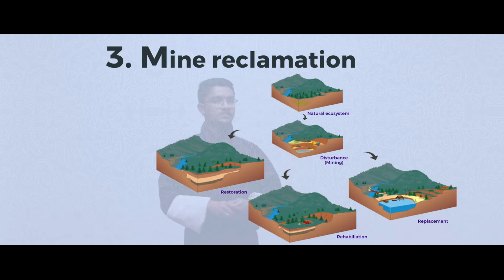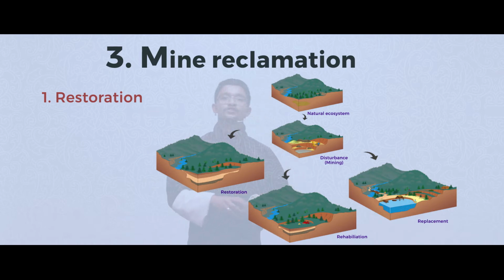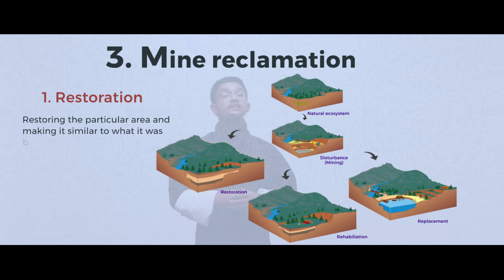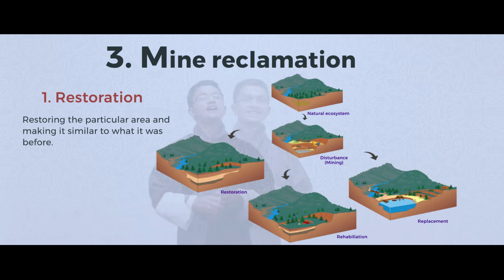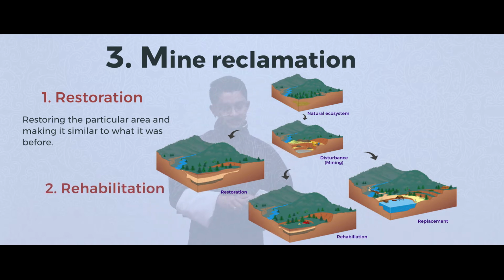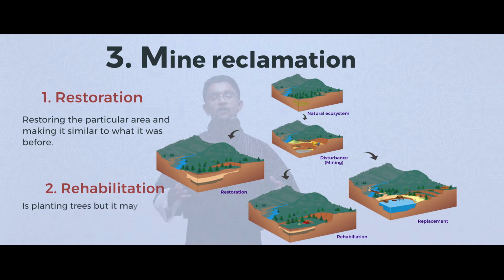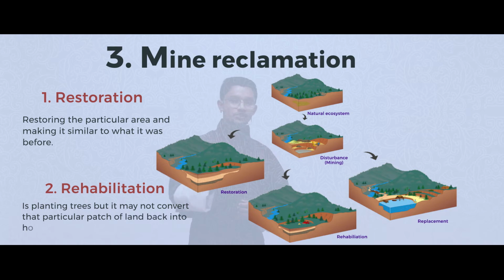So how to recover it? There are three alternatives if you look at. Firstly, restoration, which means restoring that particular area and making it similar to what it was before. We can do it by planting of trees or bringing in plants which were initially there. Rehabilitation is planting of trees, but it may not convert that particular patch of land back into how it used to be before.